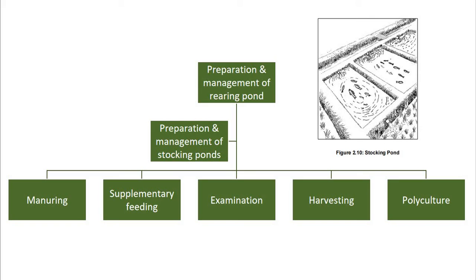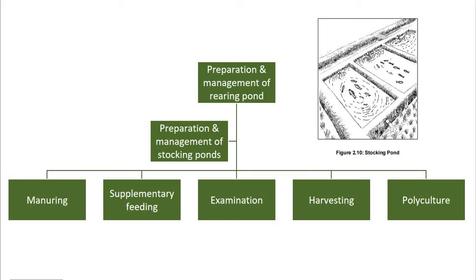Now when fishes attain a maximum length and weight, they should be harvested. Now the next step is what? The harvesting stage. Harvesting is done by capturing the fish from the water. The well-grown fishes are taken out for market and smaller ones are again released into the stocking pond for their further growth.